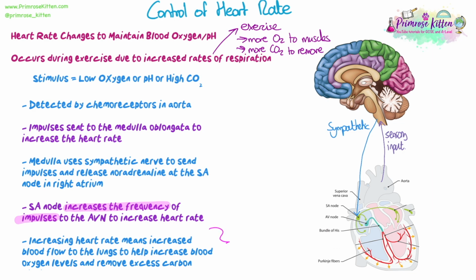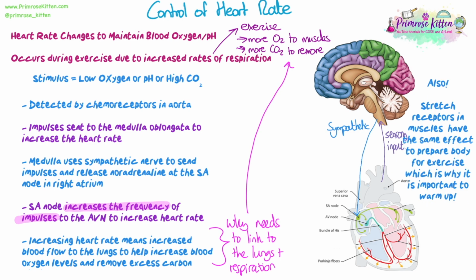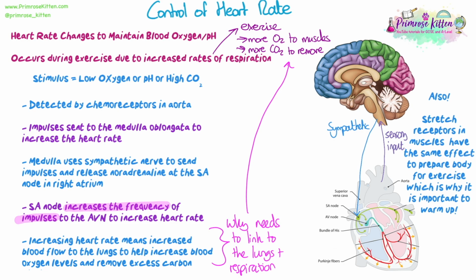So it's just the same reason as asking at GCSE, for example, why would heart rate increase during exercise? This is the answer you would give, because increased levels of respiration are required, so more oxygen is needed, and more lactic acid and more carbon dioxide are building up, so we need to get rid of them. It's the same answer, that's the why. We've just got a bit more of a description now about understanding how it actually happens and how it's triggered by the nervous system.